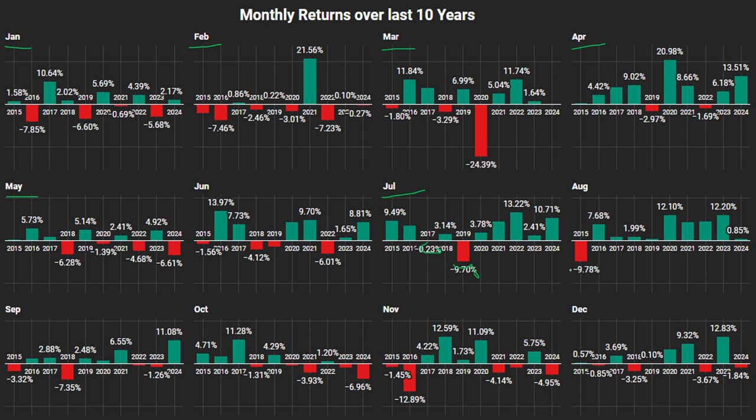August again even better. So 9 times out of 10, this sector gave positive returns in the month of August. Only 2015 was a year in which August gave negative returns. September 6 positive and 4 negative. October, sorry, 5 positive, 5 negative. November again 5 positive and 5 negative. And December 6 positive years out of the last 10 and only 4 negative.